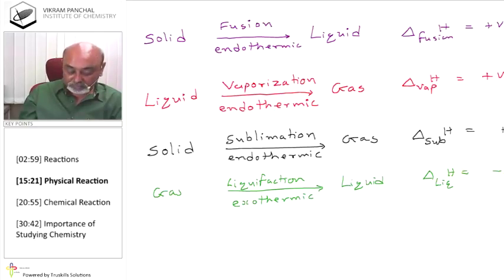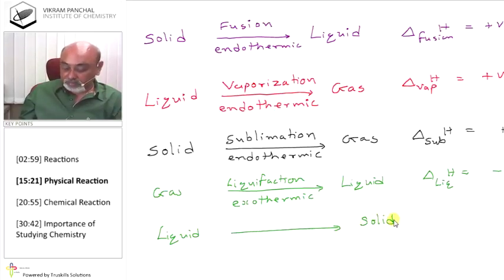Then liquid to solid. Liquid to solid is known as condensation or freezing or solidification.